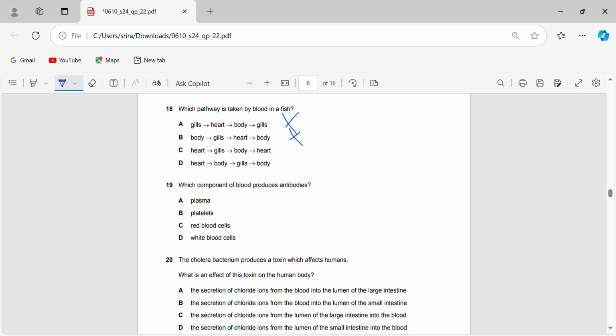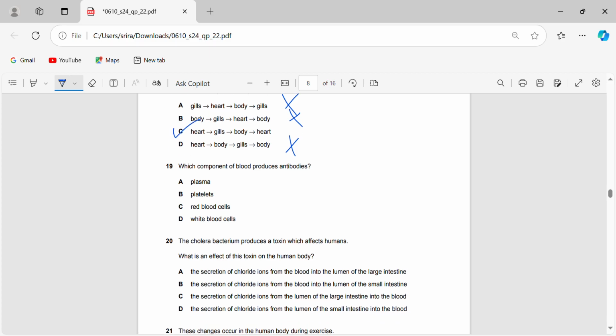That's not really right because it suggests that it's going straight from the gills to the rest of the body. The first is saying it's from the heart to the body, then to the gills to the body. That suggests a double circulatory system, and that doesn't apply for fish. So it has to be C, heart, gills, body, heart. So it's a single circulation. You can see that when it goes from heart, gills, body, only then the heart. It only passes through the heart once in a complete circulation.